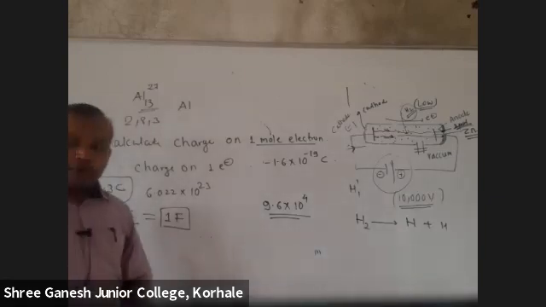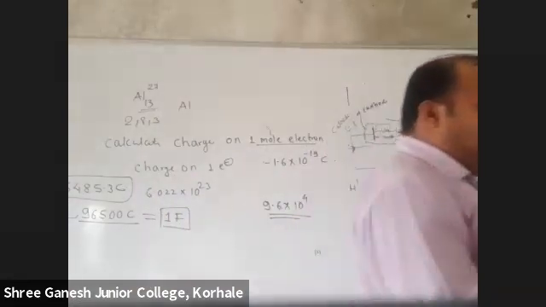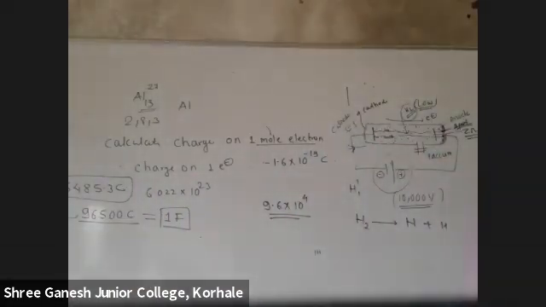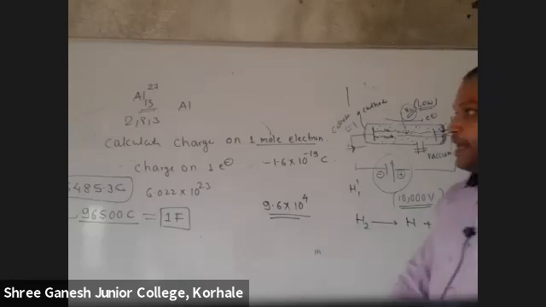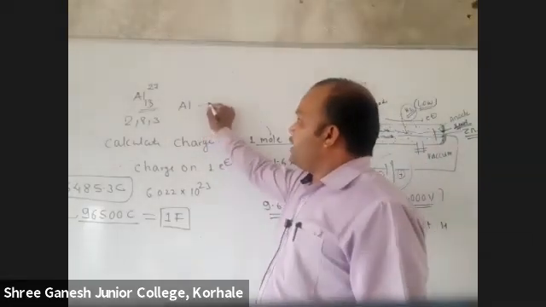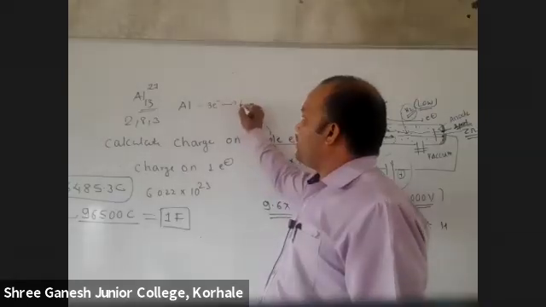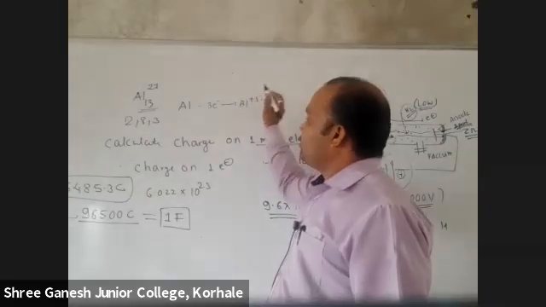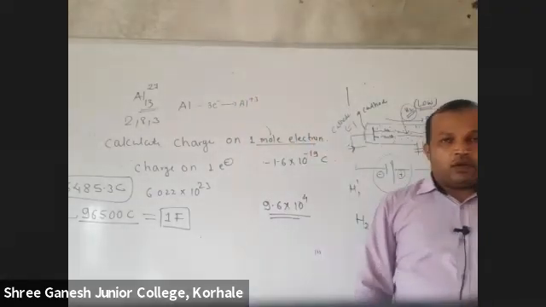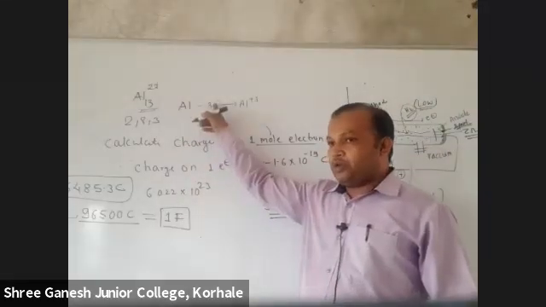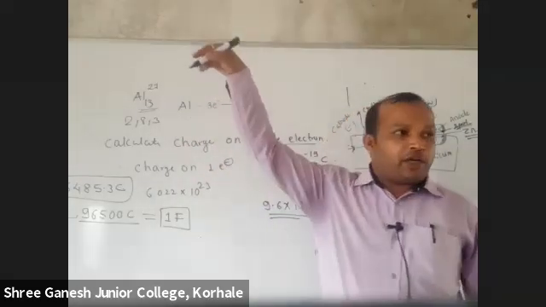Tell me whether it will take electrons or give electrons to become stable. It will give electrons. How many electrons will it give? 3. So can I write like this: Al minus 3 electrons gives Al3+. Because it has lost 3 electrons, what will be the charge on it?